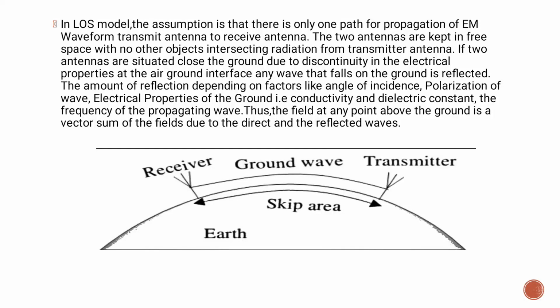If the two antennas are situated close to the ground, due to discontinuity in the electrical properties at the air-ground interface, any wave that falls on the ground is reflected. The amount of reflection depends on factors like the angle of incidence, polarization of the wave, electrical properties of the ground, that is conductivity and dielectric constant, and the frequency of the propagating wave. Thus, the field at any point above the ground is the vector sum of the fields due to the direct and reflected waves.